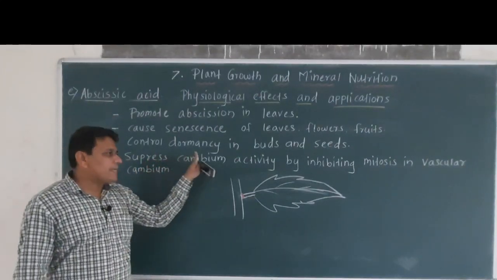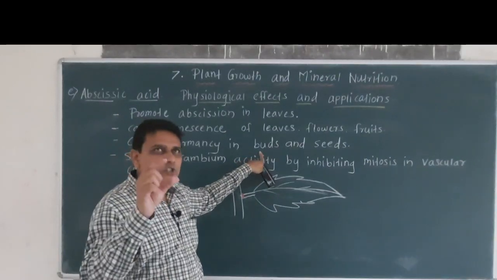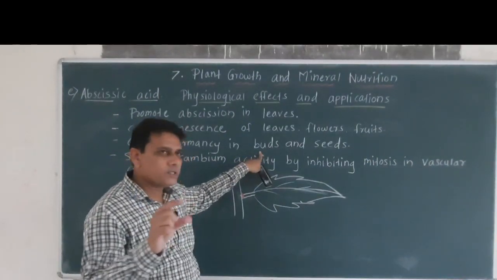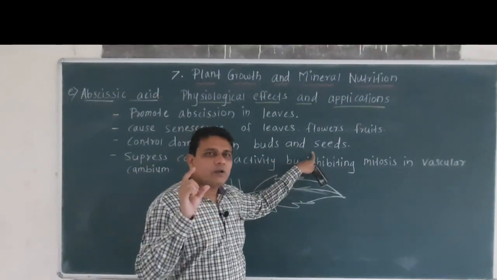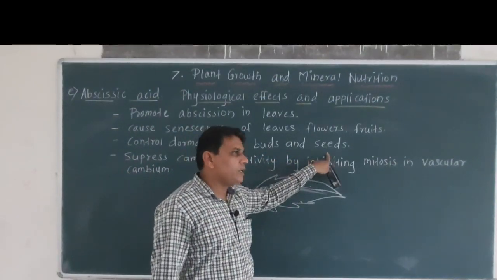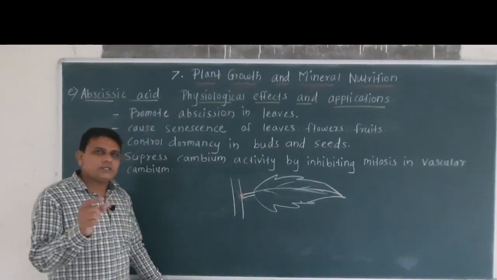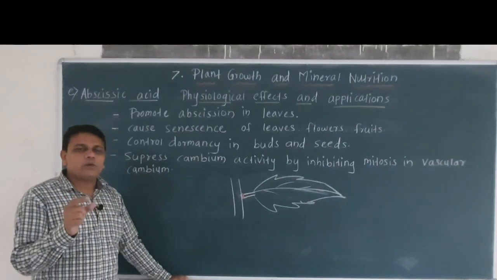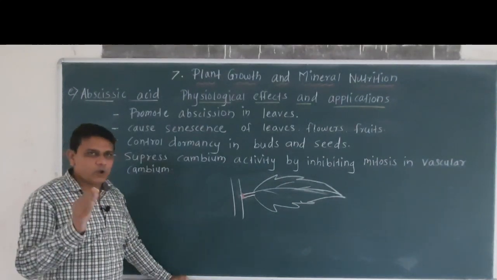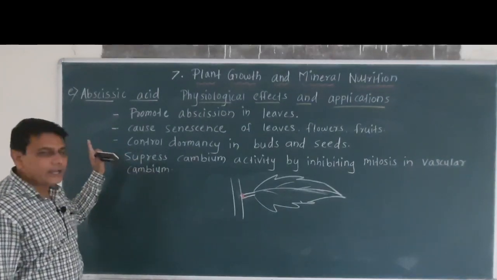So abscisic acid controls dormancy in buds, that means it slows down or stops the growth of buds, as well as it causes dormancy in seeds. Now you know that seed dormancy is a phenomenon in which the growth of the embryo is temporarily stopped, and this is caused due to abscisic acid.